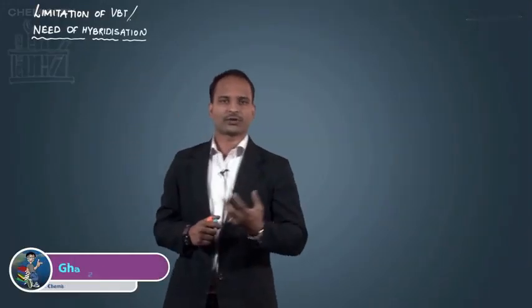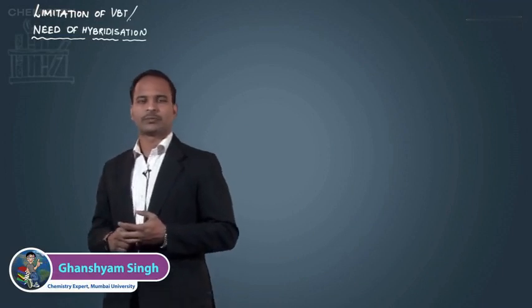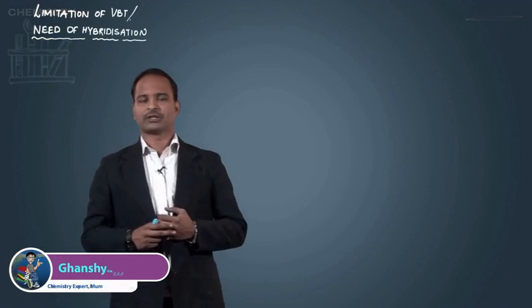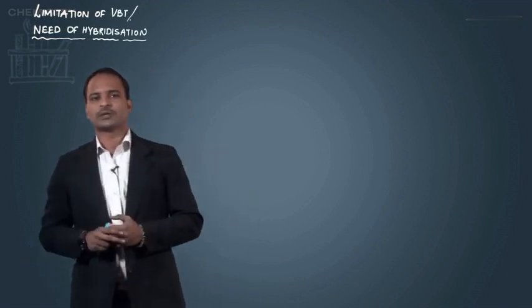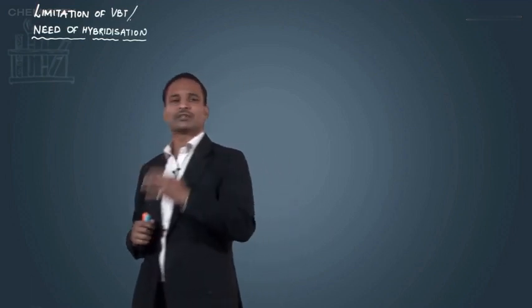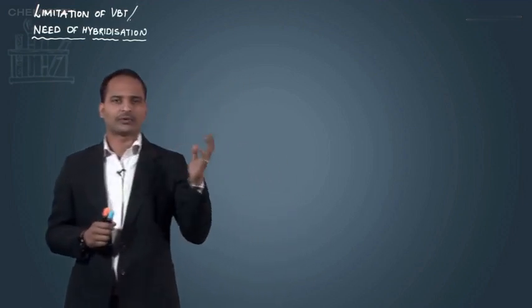We did the postulates of the valence bond theory, which talks about the formation of a covalent bond, and we learned the various postulates of the valence bond theory. But out of those postulates, certain postulates were not true in all the cases. So we have the limitations of valence bond theory.